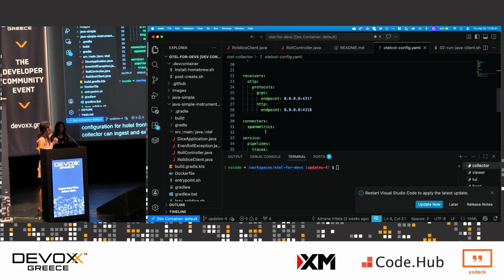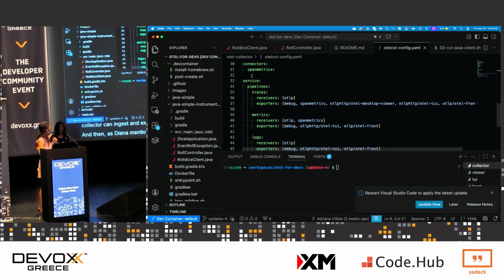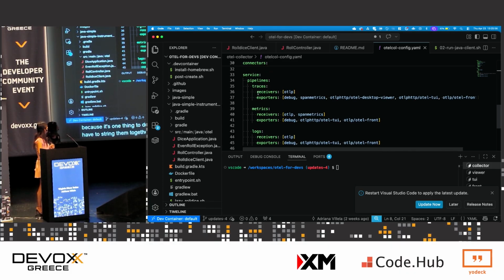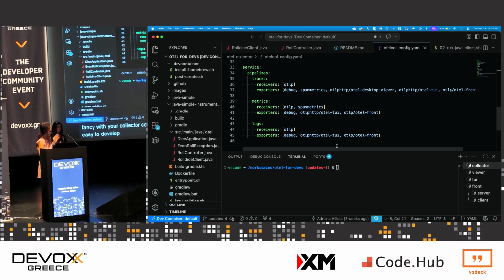And then, as Diana mentioned earlier, we also have these pipelines that we have to define, because it's one thing to define our exporters and our receivers and our processors, but we have to string them together with a pipeline. So what we're doing here in the service section, we have a traces pipeline, a metrics pipeline, a logs pipeline. You can get really fancy with your collector configurations, but this is simple. We want simple. We want to make it easy to develop with OpenTelemetry.